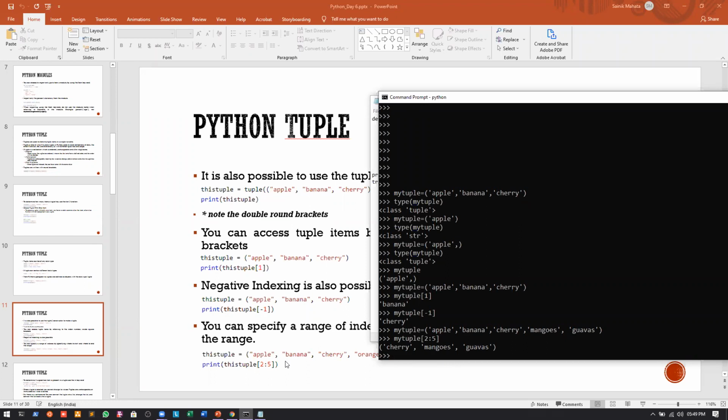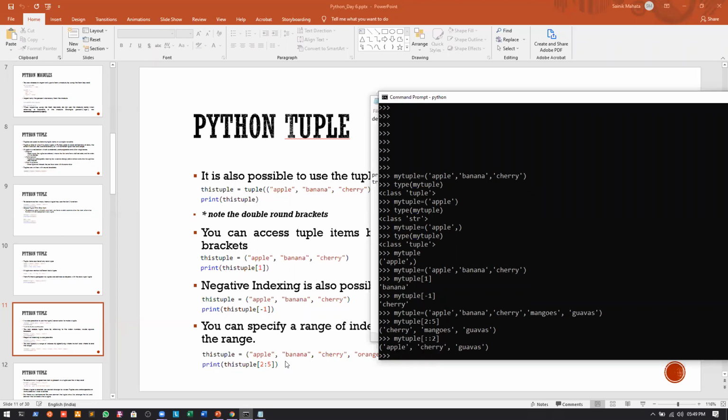So which means if I write my tuple and give a square bracket, and I don't give the start index and the ending index, which means these are the defaults, but if I give 2, obviously it will print Apple. It will increment the pointer by 2, it will become cherry, and now it will increment the pointer by 2 and print guavas. Okay. So these are the basic things that can be done using lists and also using tuples as well.